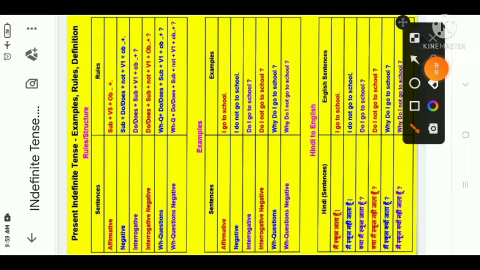Now let me introduce interrogative sentences. As you can see, interrogative sentences can be framed in two categories: either helping verbs come first, or question words like what, when, where come first.